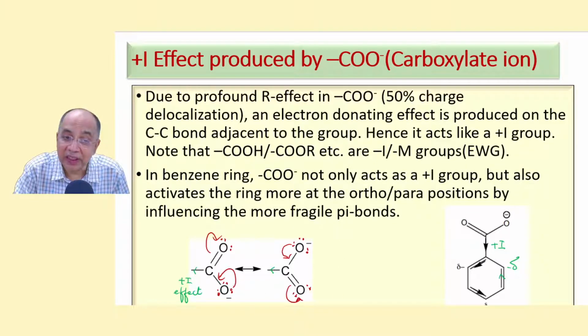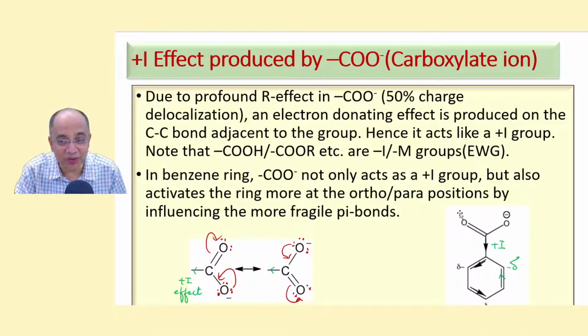Because of this R effect present in the carboxylate ion, the sum total effect is some electron pushing effect. This pushing effect in resonance has some influence on the sigma bond connected to R or the benzene ring, whatever. So collectively, the carboxylate ion produces a plus I effect.